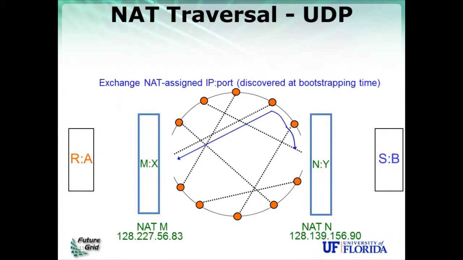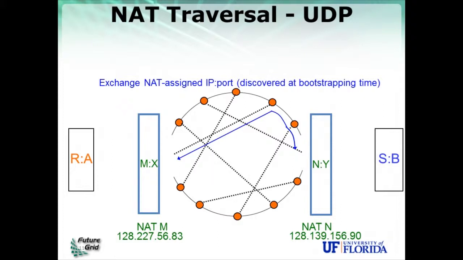So the first thing that happens is A and B send messages over the overlay with the URIs. And the assumption is they have already been bootstrapped, and so they are routable through the overlay. And in these messages, the URIs that A and B send include URIs that A and B discovered in the process of bootstrapping into the network.